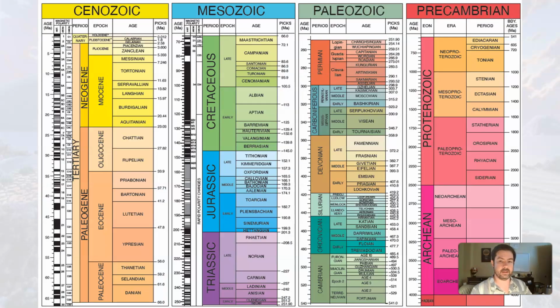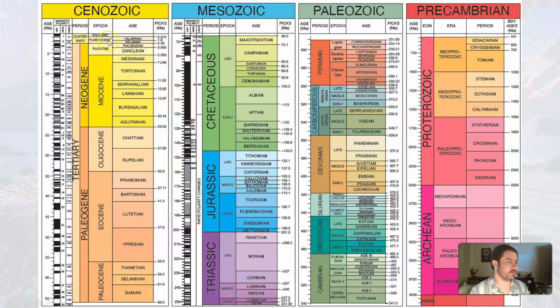So if we're looking at the geologic timescale, and this is a very detailed geologic timescale, visually we see the Precambrian, and then we have the Paleozoic, Mesozoic, and the Cenozoic. Well, okay. These all look like about the same amount of time because the columns are about the same height. But if you look at the numbers, they're not.